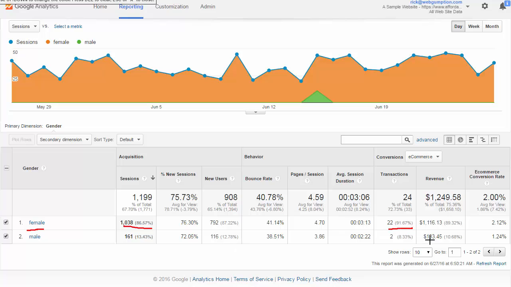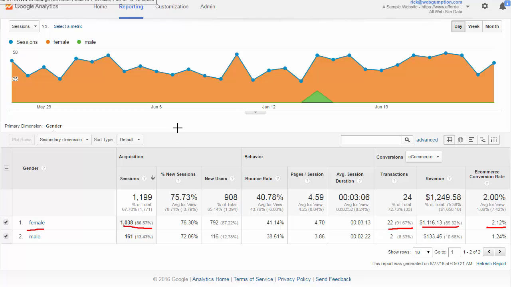For our sample website here, we notice that females account for about 86% of our traffic, 22 transactions, which is 91% of our transactions, for about $1,100, and our conversion rate being a little over 2%. Some key things to look at here again is outliers. If you run a website where male and female performance should be similar, we'd want to see that here. If for some reason one gender is disproportionate to the other, we may look at things like what advertising we're doing, messaging on the website, and that sort of thing.